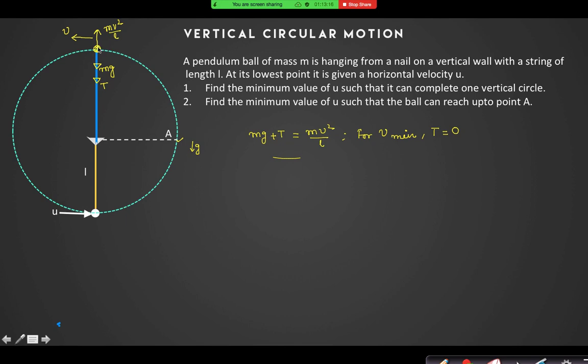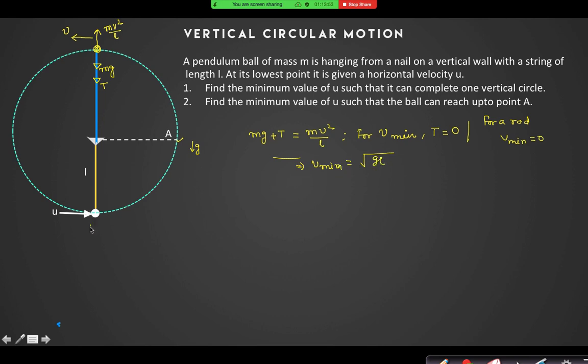In that case v can be 0, because for the rod the tension may be positive or negative. So sometimes the question says that if it is a rod, what is the minimum value of u or v? For a rod, v minimum is 0. But for a string, I can find from this equation that v minimum is equal to root over gL.